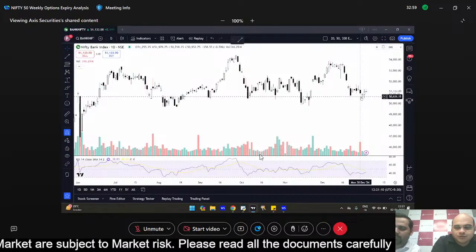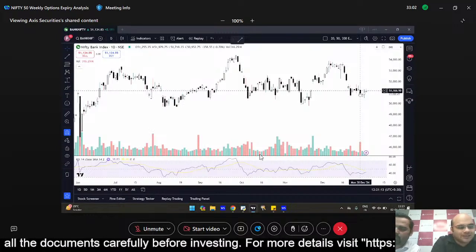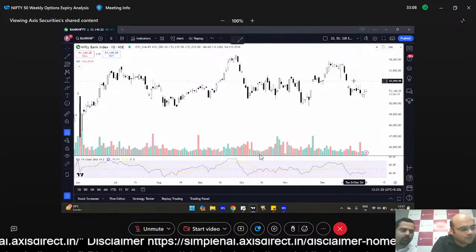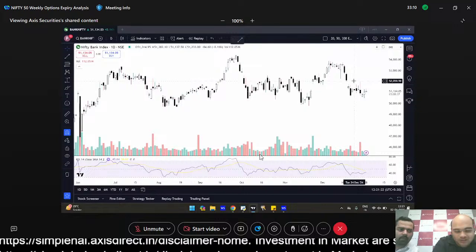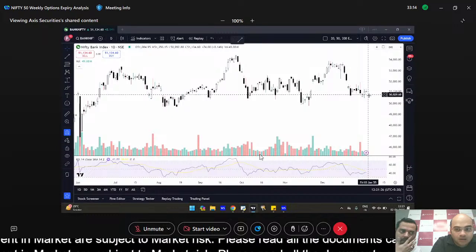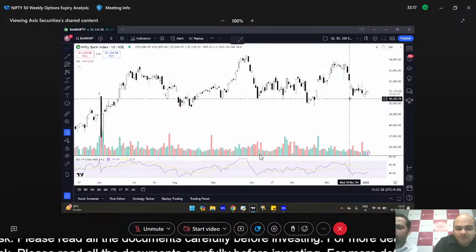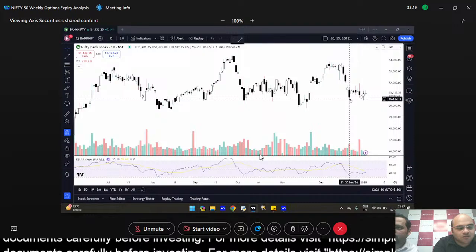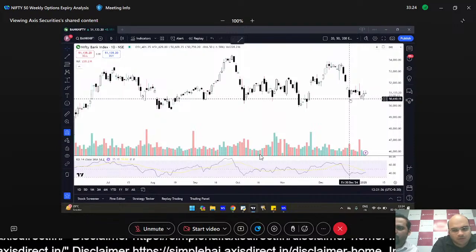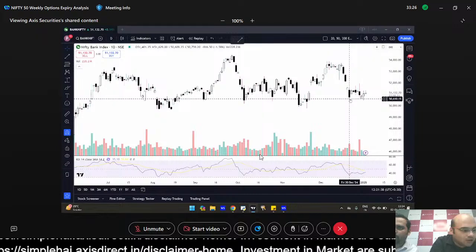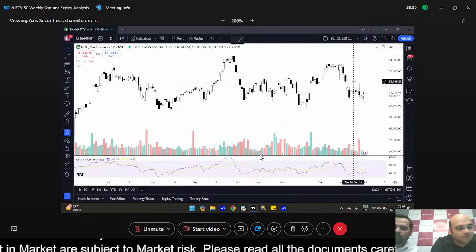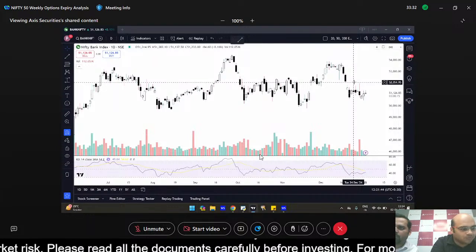So all in all, again, a broader range for the Bank Nifty is going to be somewhere in between 15 on the upside, plus or minus a few hundred points here and there, because it is 50,000, so 100 points, 200 points here and there might not be a big deal. When I say might not be a big deal, as in the volatility during the day, if you look, slight spikes here and there could take the price 100, 150 points here and there. So with that sort of buffer, 50,500 to 52,000, 52,100 is the broader zone for Bank Nifty.